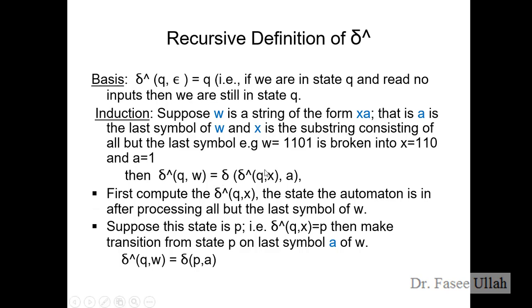Usually we divide into this form, so we can write the generic form for this transition function: delta hat of Q, W. Q we know from the basis, and for W we have the definition. So whenever we need such a representation, a more generic form, we usually divide W into X and A according to the definition over here.